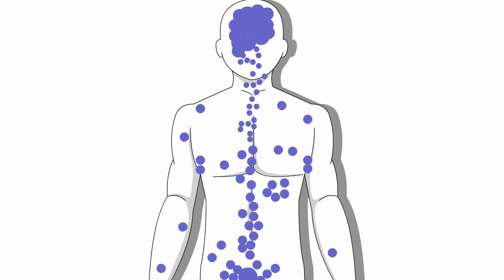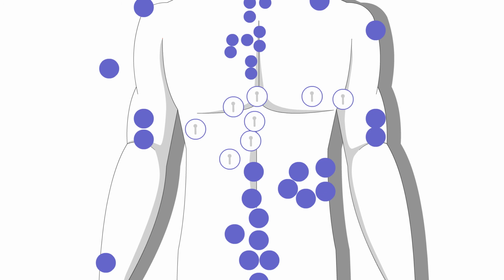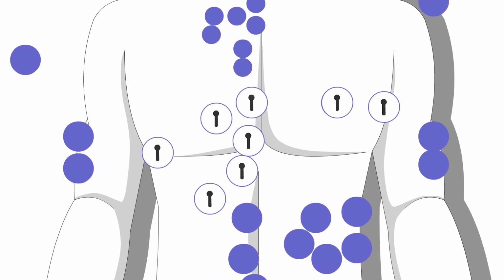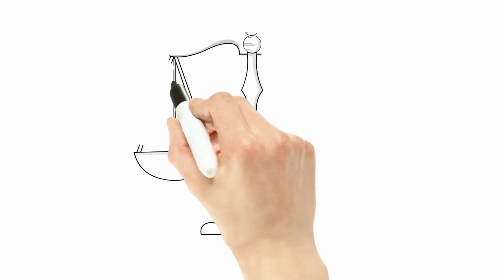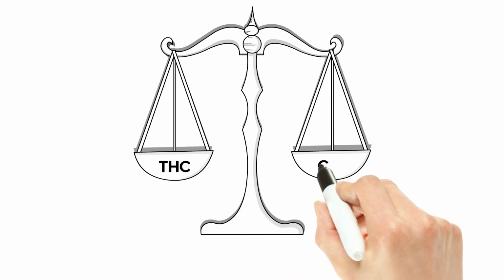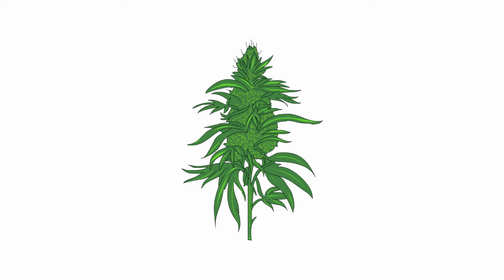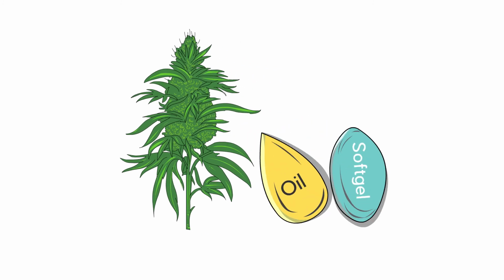Phytocannabinoids from cannabis plants, like the endocannabinoids produced by the body, can interact directly with the cannabinoid receptors CB1 and CB2. Think of all the endocannabinoid receptors as tiny locks and the cannabinoids as keys. These keys unlock the receptors to produce effects in your body. Remember, the most well-understood cannabinoids are THC and CBD. Different types of cannabis contain different levels of THC and CBD. Cannabinoid products, such as dried flowers, oils, and soft gels, also tend to have either more THC, more CBD, or a balance between the two.